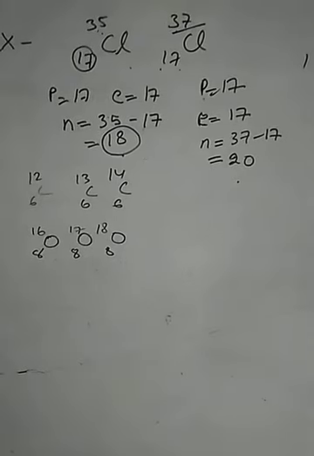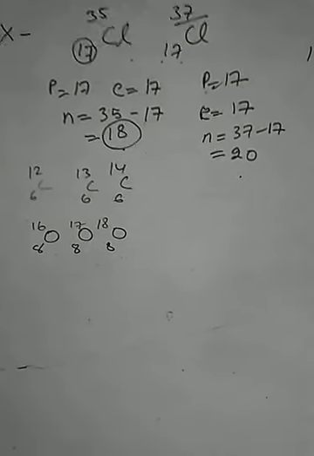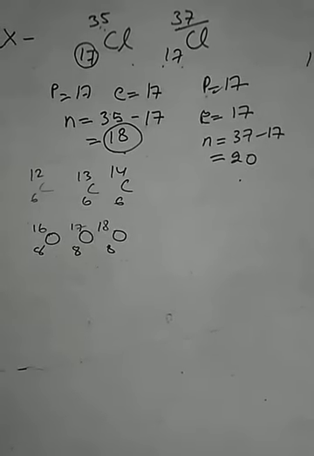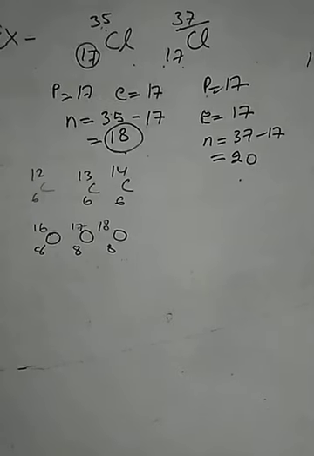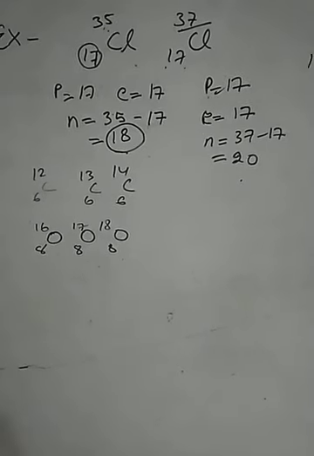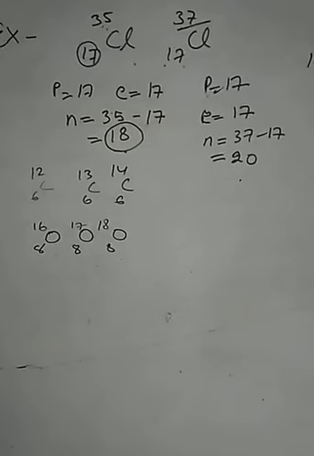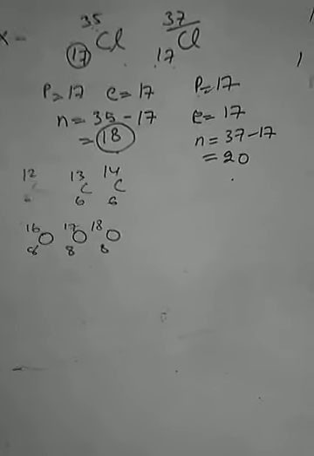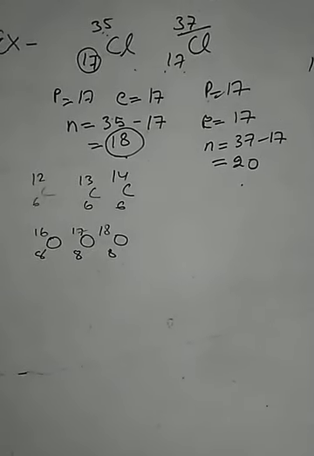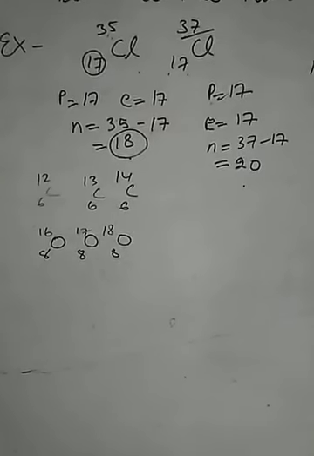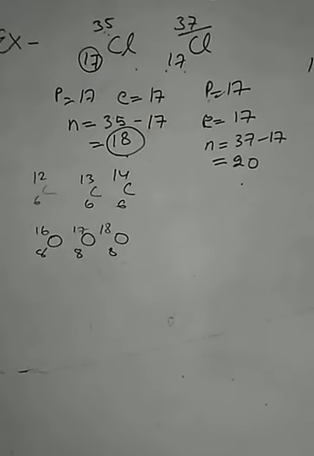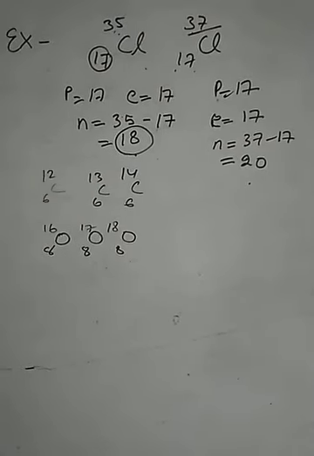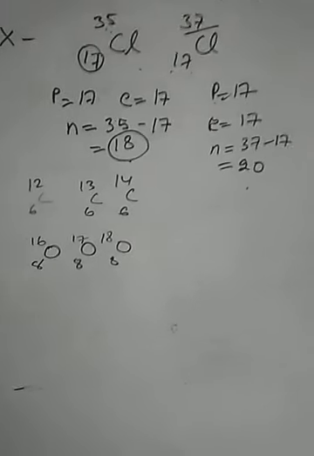But the valence electron, or you can say the electronic configuration of the isotope having mass 35, is 2, 8, 7, and in the other isotope having atomic mass 37 it will be the same, 2, 8 and 7. It means both the isotopes need one electron for their complete stability. So both the isotopes have the same or identical chemical properties. But there is a variation in their physical properties.